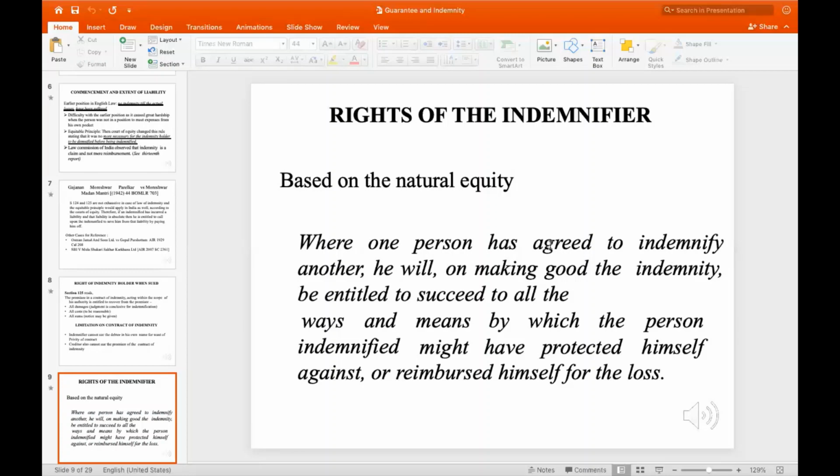What does it mean? One person has agreed to indemnify another. So A has agreed to indemnify B in case of a crisis. He will, on making good the indemnity, be entitled to succeed. So B will take the course that, since these goods have been indemnified, he will find all the ways to make A pay him the money and recover all the losses. This is the basic concept.